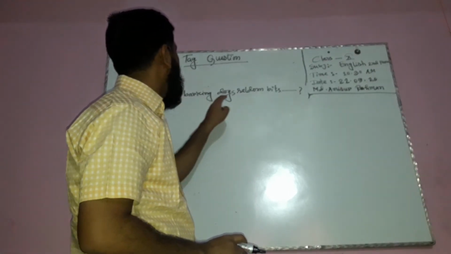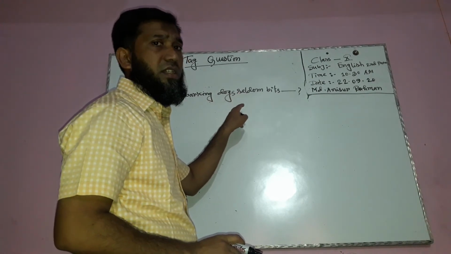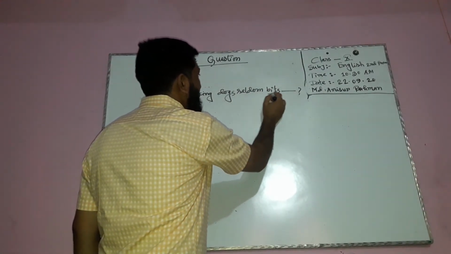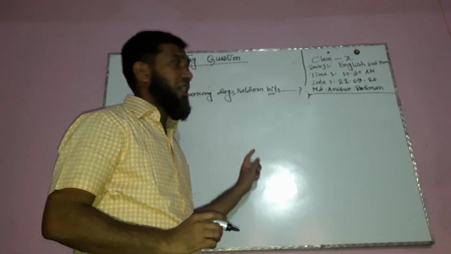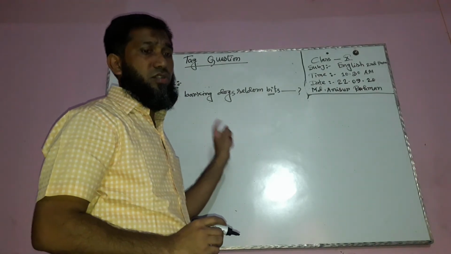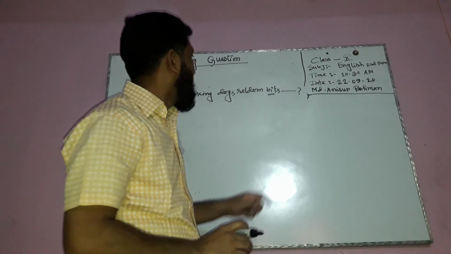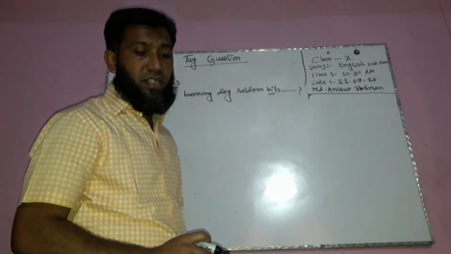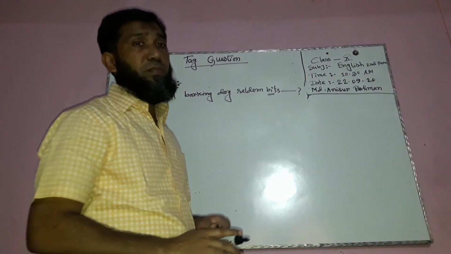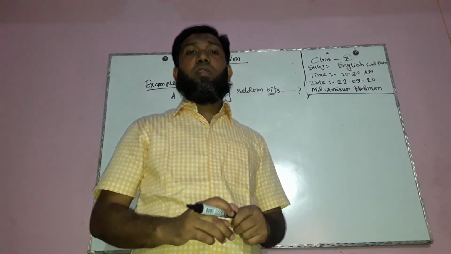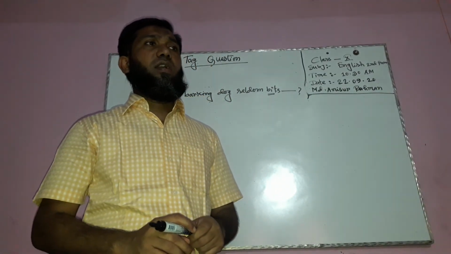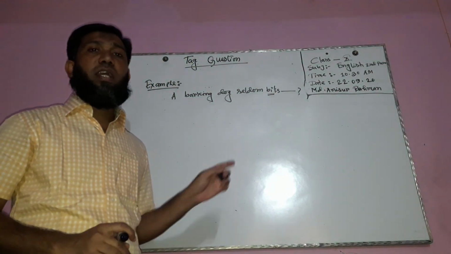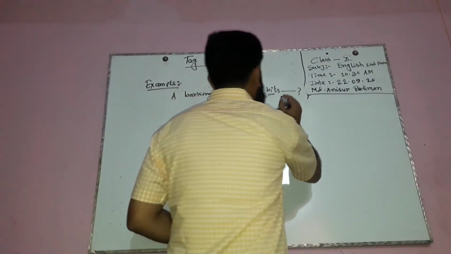Which tense does this sentence belong to? Present indefinite. Yes, present indefinite. A barking dog seldom beats. Present indefinite, because the main verb is beats, and a barking dog is the subject, not dogs, only dog. So we can say that this sentence is present indefinite tense. And if we find present indefinite tense, of course we need to use as operator do or does, on the basis of the subject. As the subject is third person singular, we can use does here.